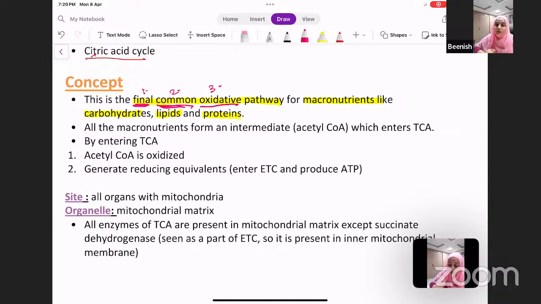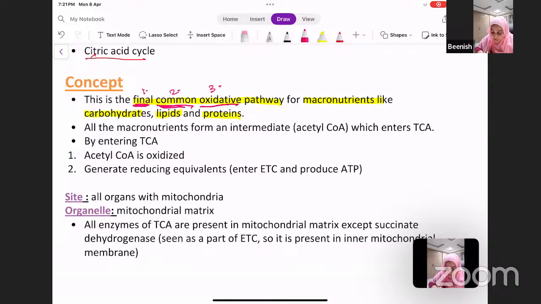Because ultimately the complete oxidation of all the macronutrients is going to happen via TCA. This is common for all the macronutrients, and this is an oxidative pathway. So therefore, TCA is known as the final common oxidative pathway for macronutrients that you intake.